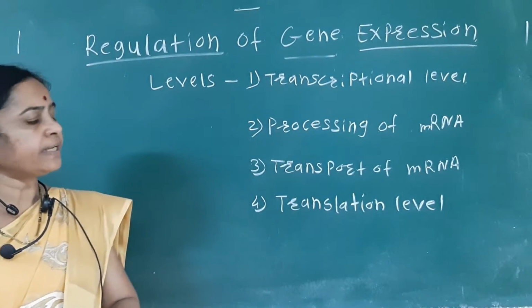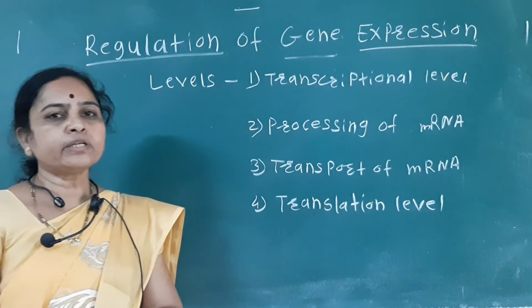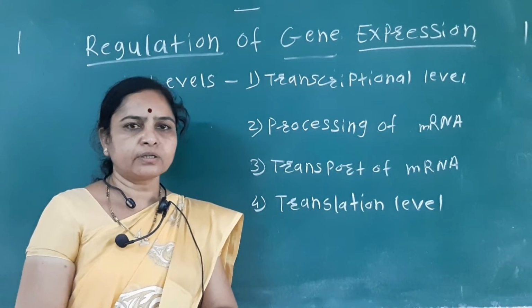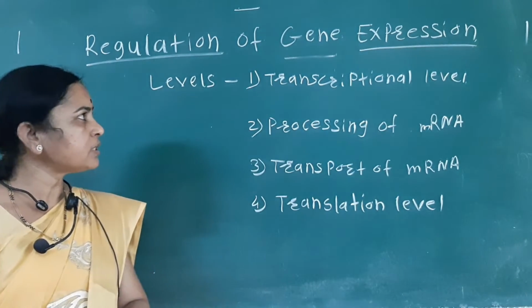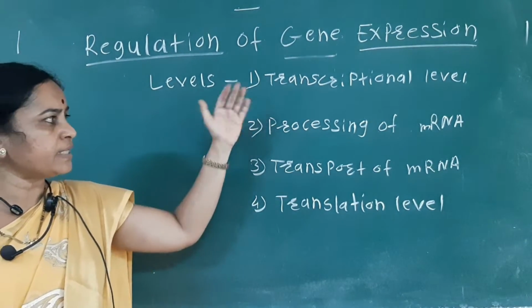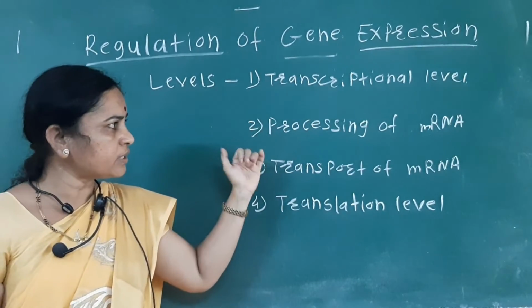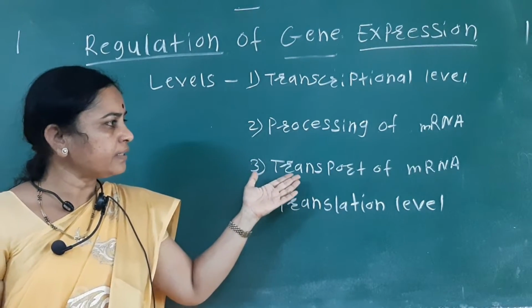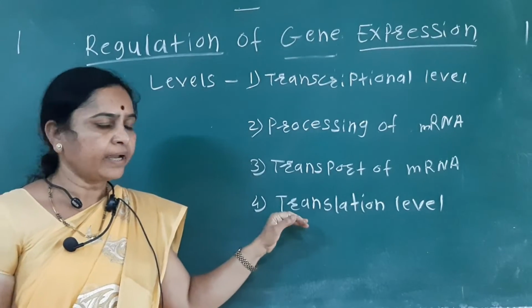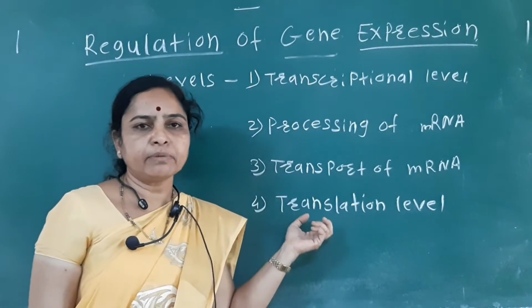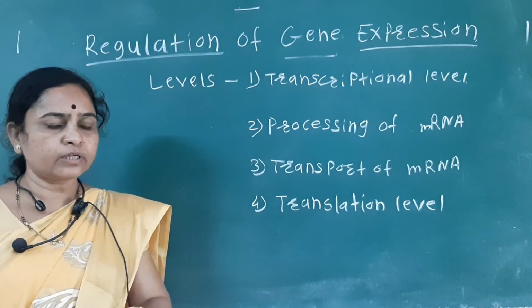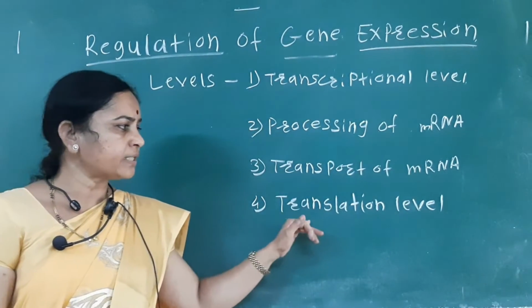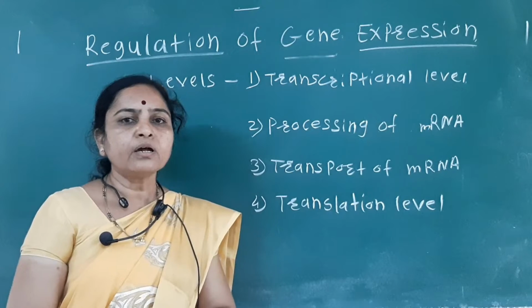First we see the eukaryotic cell, where gene expression mainly takes place by the levels, that is the transcriptional level, then processing of the mRNA, then transport of the mRNA, and then gene expression mainly takes place by the process of translation. Regulation mainly takes place by the process of translation.